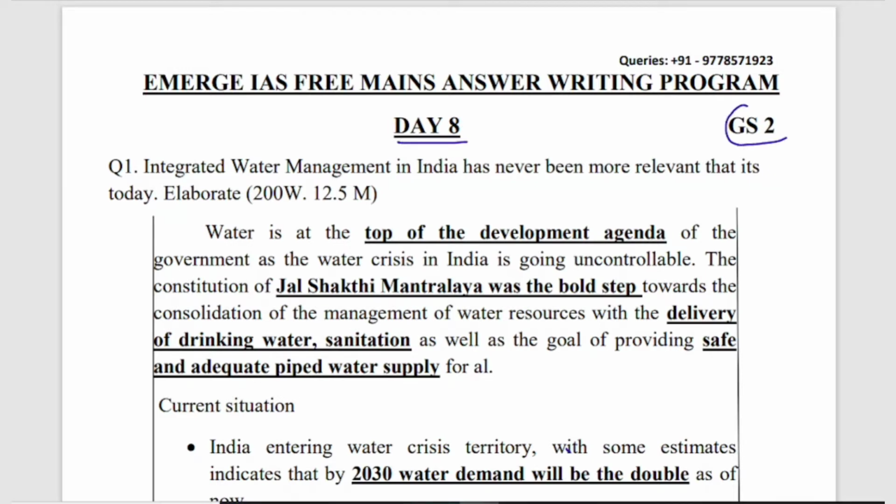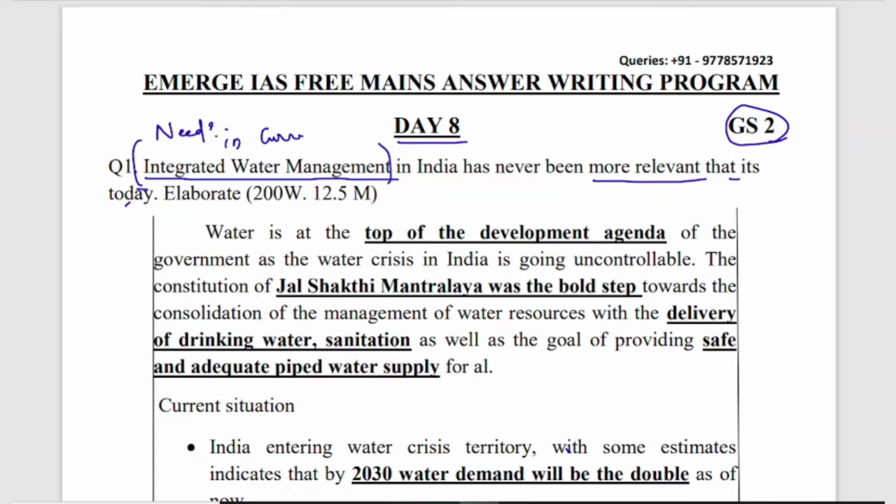Today our question is from GS Paper 2. The question is: integrated water management in India has never been more relevant than it is today. Elaborate. This question is for 200 words and for 12.5 marks. That means, what is the need for an integrated water management in the current situation of India?